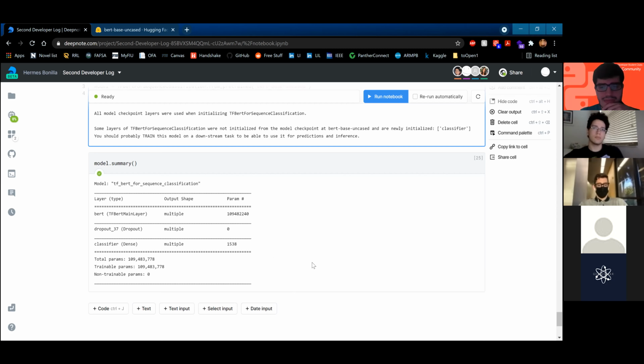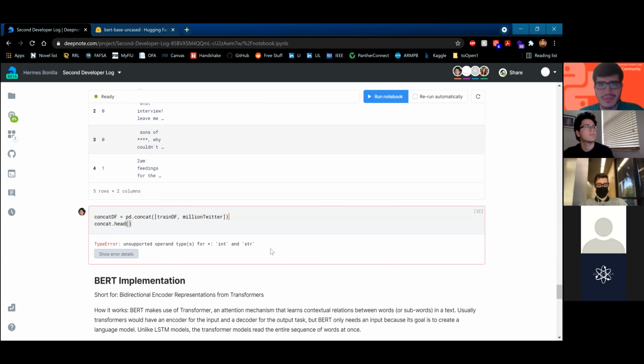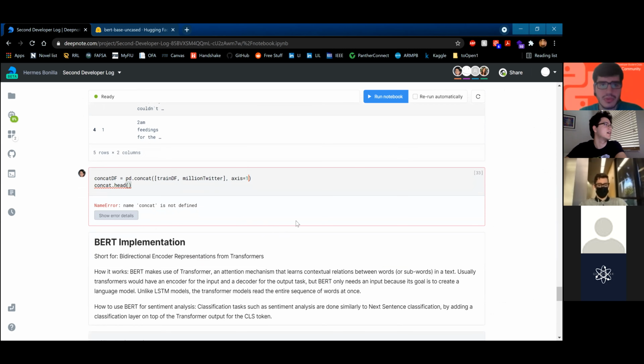Any questions? Oh, Hermes, did you find it? It's a pain. I mean, this might work with concat. Concat is not defined. Yeah, sorry. Oh, look at it. Let me see. Nah, it did it by row, but axis one's supposed to be column.